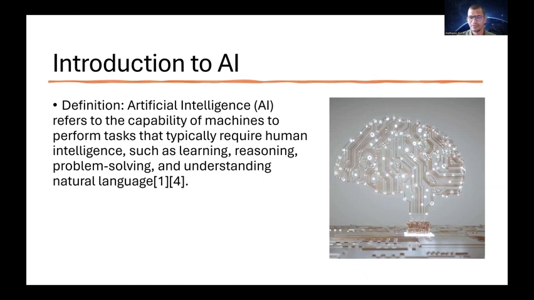So the definition of artificial intelligence: artificial intelligence is also referred to as AI. So it is abbreviated as AI. The definition is artificial intelligence refers to the capability of machines to perform tasks that typically require human intelligence, such as learning, reasoning, problem solving, and understanding of natural language.